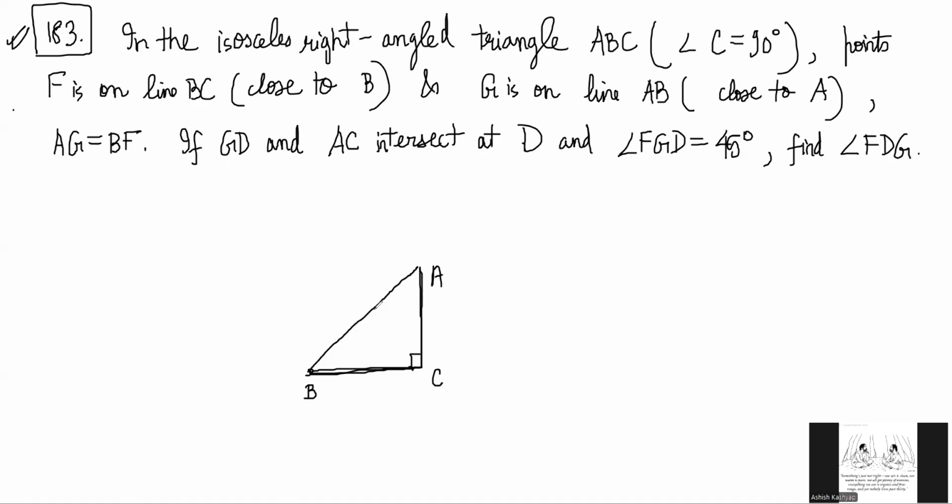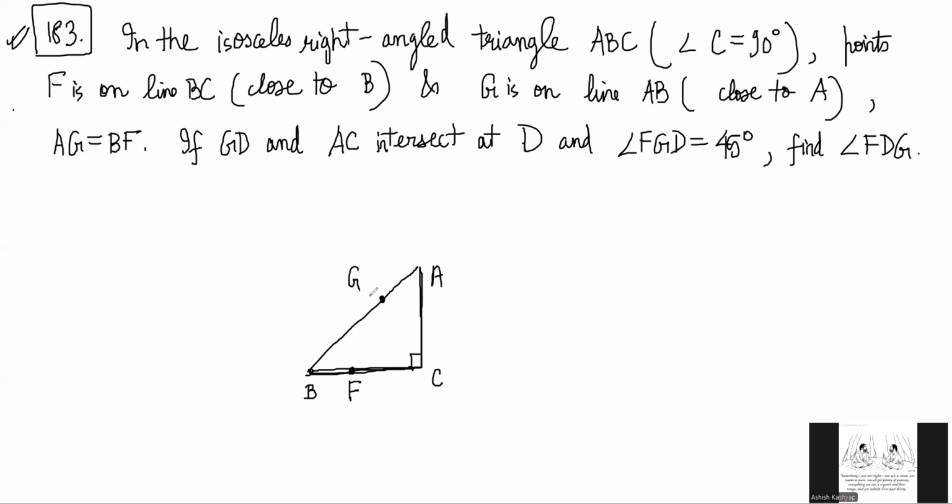So there are two possibilities. You can choose your F somewhere inside like this and G somewhere here. If you choose both of them inside the sides, then you can say AG is equal to BF. GD, wait, what is D?